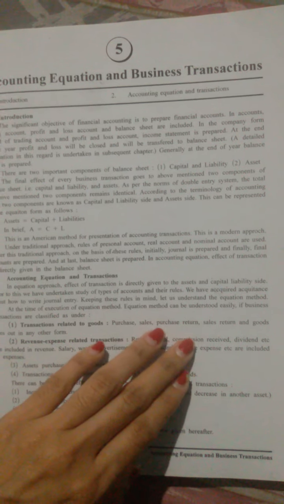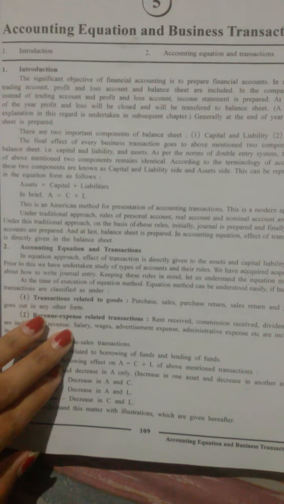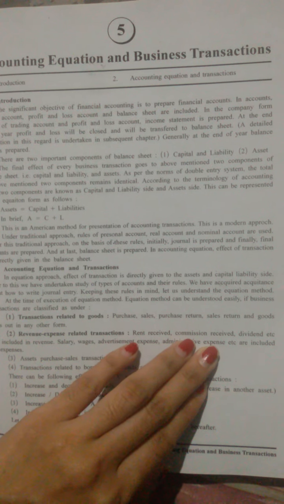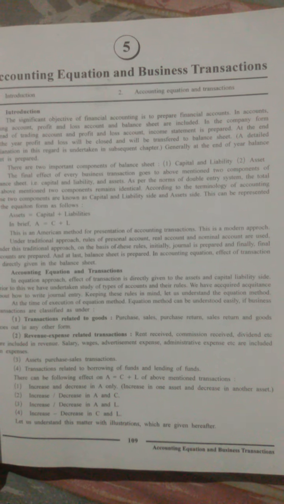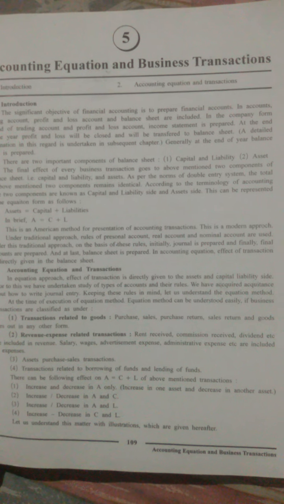Rent received, commission received, dividend, etc. are included in revenue, whereas salary, wages, advertisement expense, administrative expense, etc. are included in expenses. Third one is asset purchase and sales transactions.